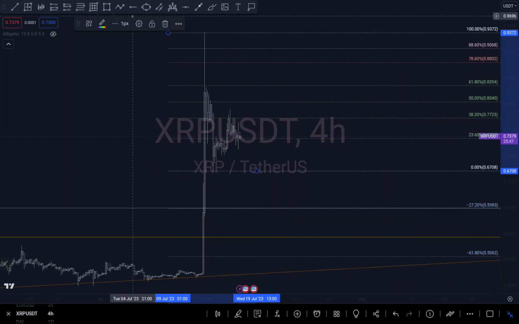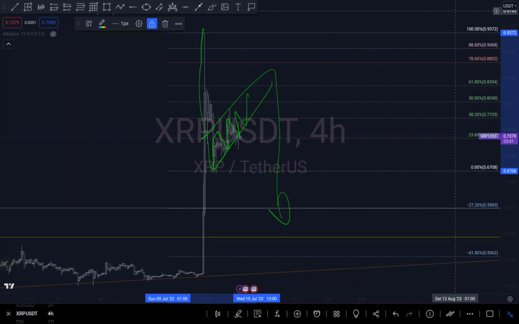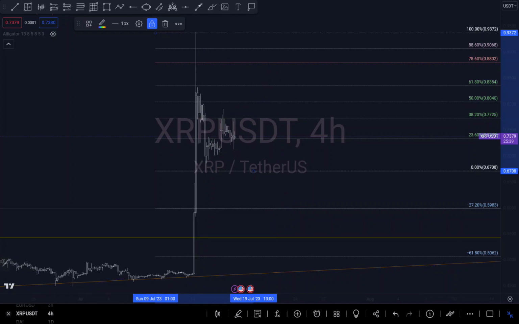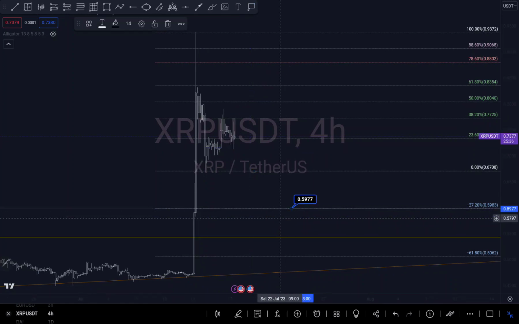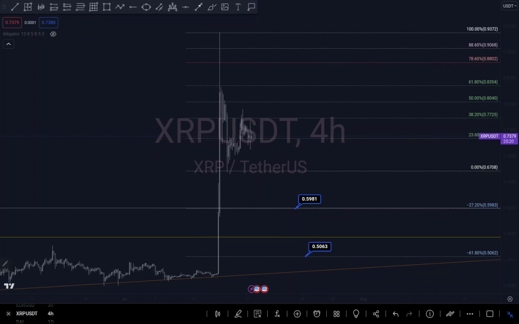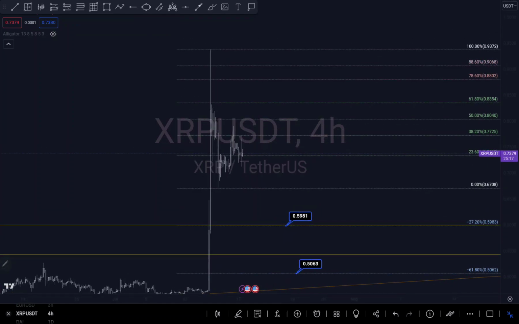I can see this is an impulse here, probably a correction, and then a continued push to the downside. If you've been watching my analysis, you know my first target is always my negative 27% level, and my second target is always my negative 61.8% level, based on Fibonacci and market structure. Like I said, I'm still expecting it to get to this zone for a retest, which aligns with my negative 27% level right here.